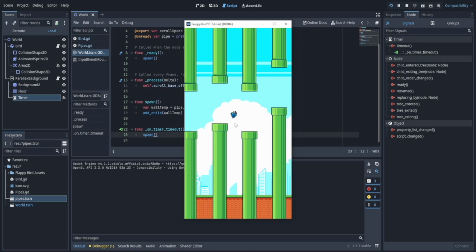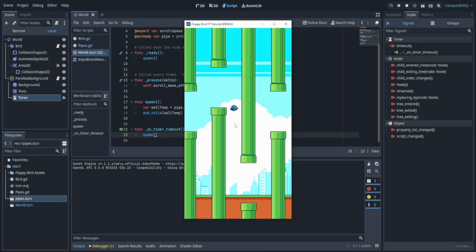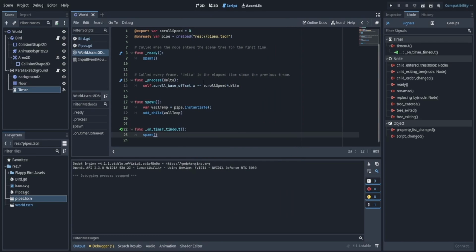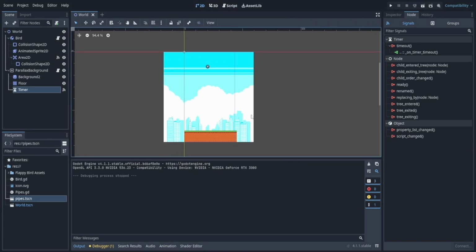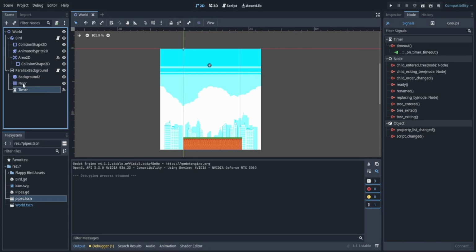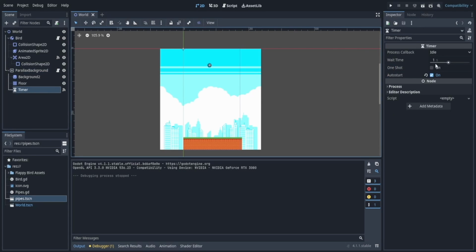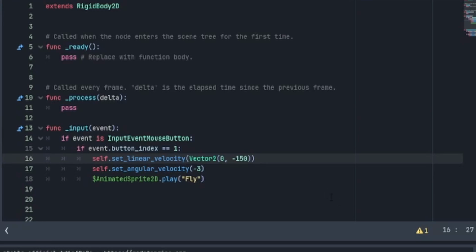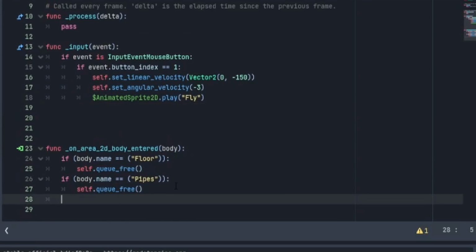Oh, there we go. Now we have a bunch of pipes. Ooh, that's not exactly what I wanted. Well, let's go to our parallax background, go to our timer, inspector, and first of all, let's change the wait time. Now, the question is, why did the bird not get deleted when I hit it?